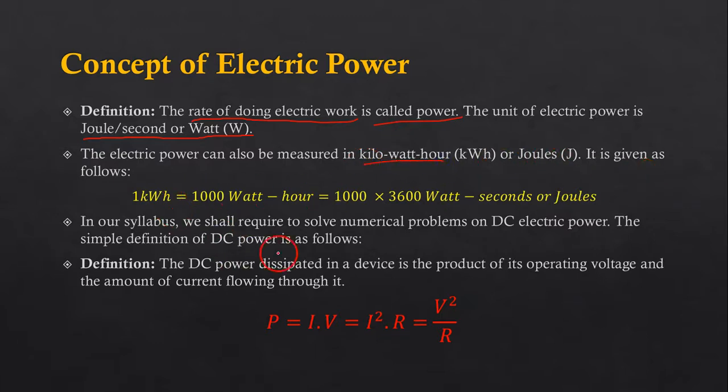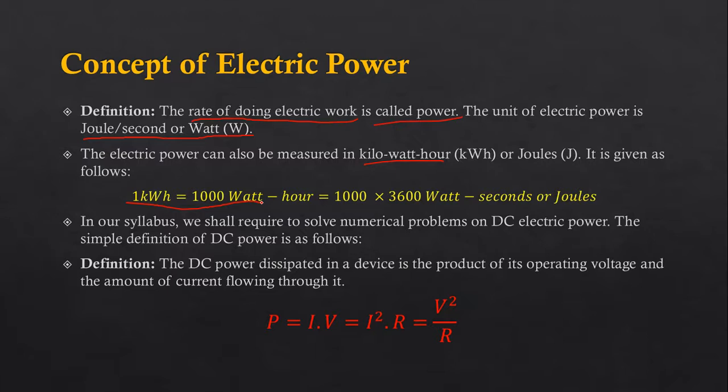It is given as follows: 1 kilowatt hour is equal to 1000 watt hour. It means that if you consume 1000 watt of electric power for 1 hour, then you will be charged 1 unit, as decided by the electricity board.